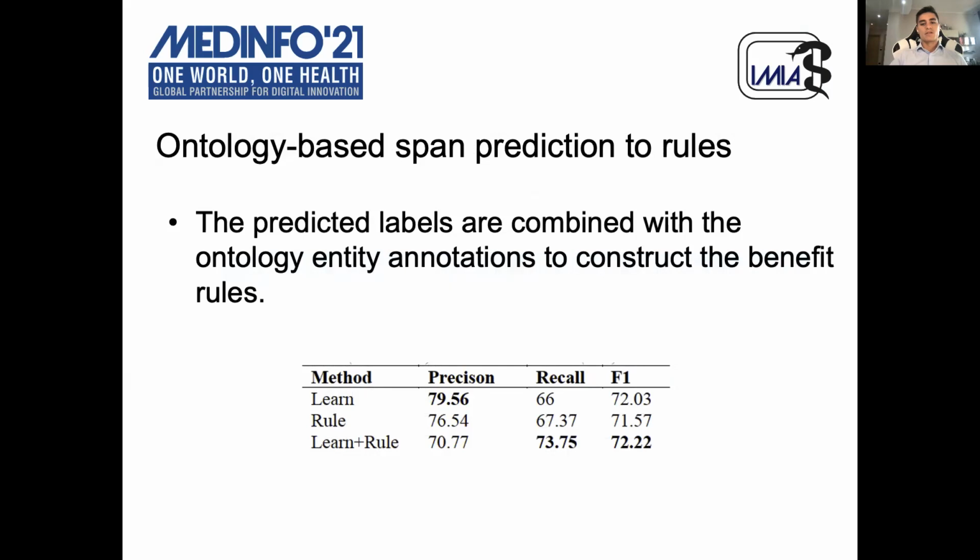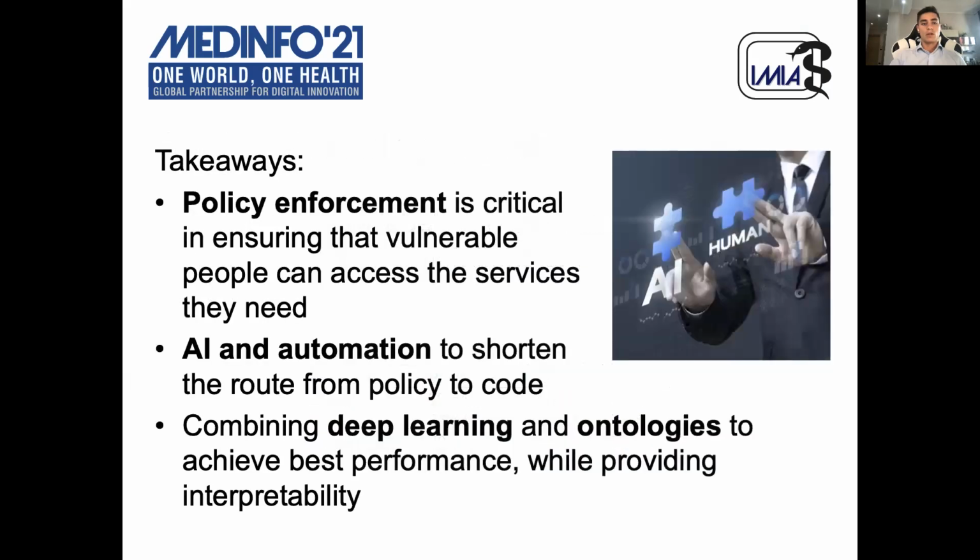Analyzing the performance of the overall system, thus after having constructed benefit rules by combining the predicted labels with the ontology, we can observe that the fusion of the deep learning and rule-based approaches yields the best F1 performance with respect to the structured rules. Another interesting aspect that can be observed from this table is that the combination of the 2 approaches reduces precision, but has a significant increase in terms of recall.